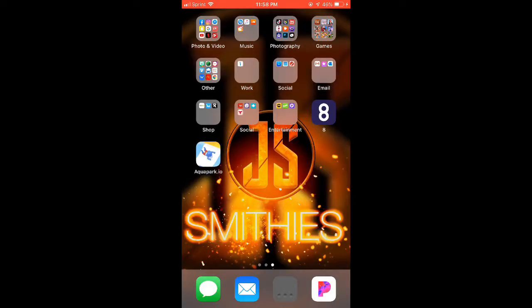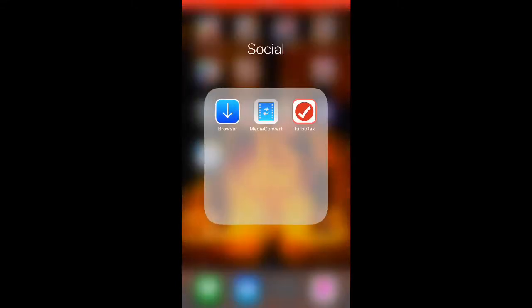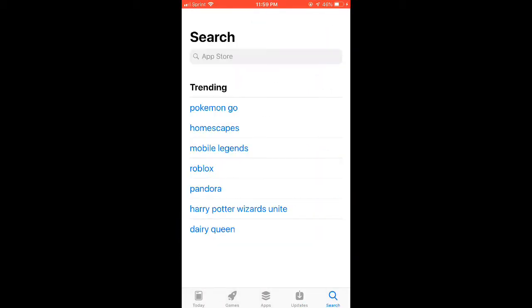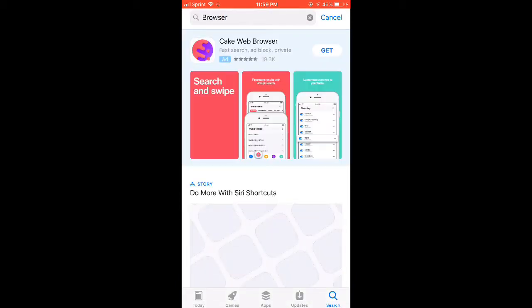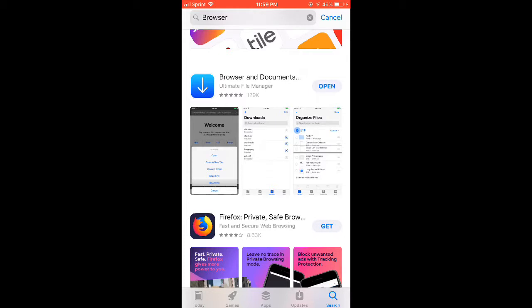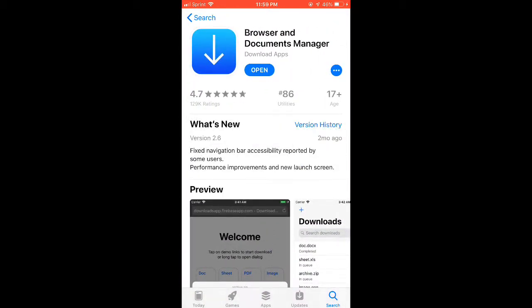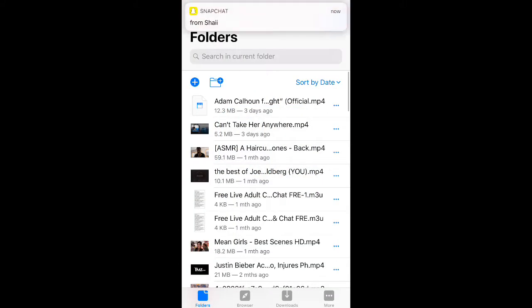Alright, hey guys, so to do this, you're gonna need 3 apps. Where's it at? Right there. So you're gonna need an app called Browser. You go into the App Store, search up Browser, and it's gonna be Browser and Documents Manager. That's what it's called. You download it, and then you're gonna open it.